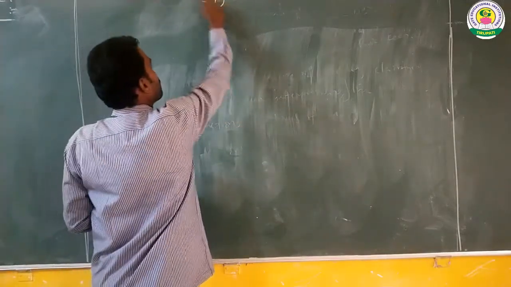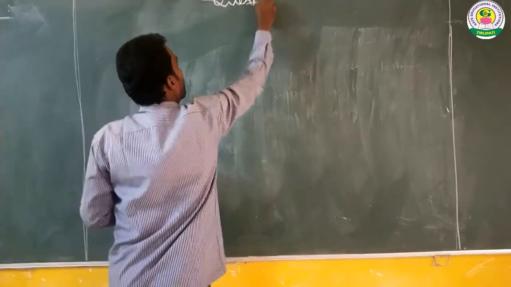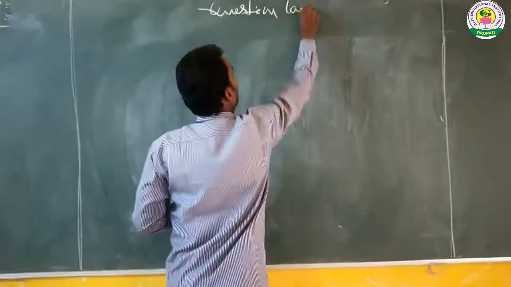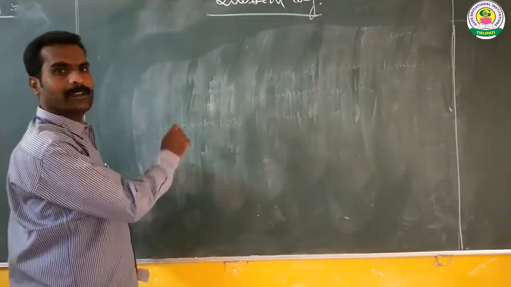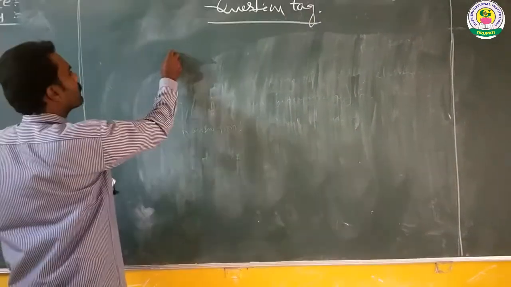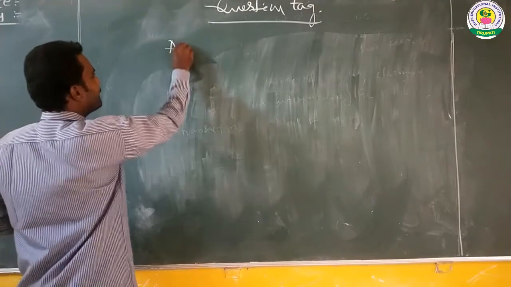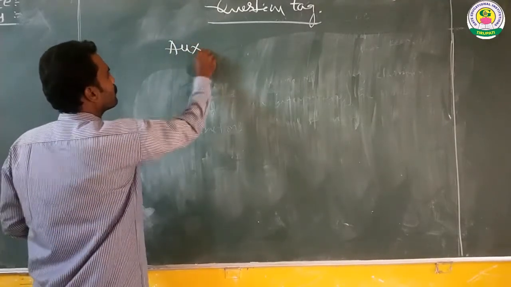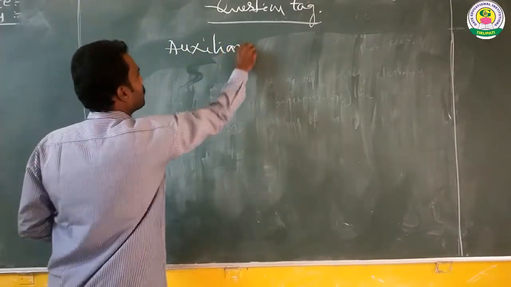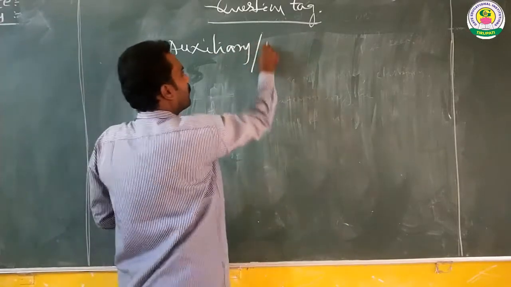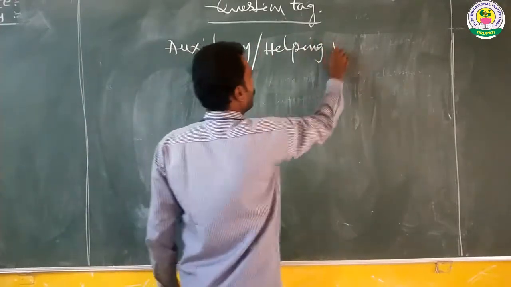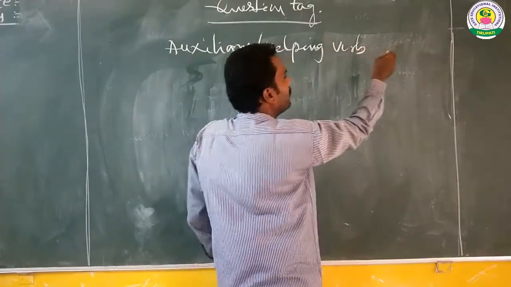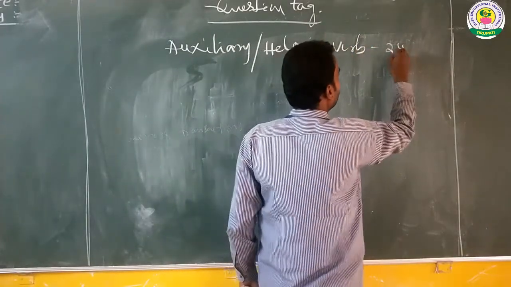We are discussing question tags, and auxiliary verbs are also called helping verbs, and these are 24 in number.